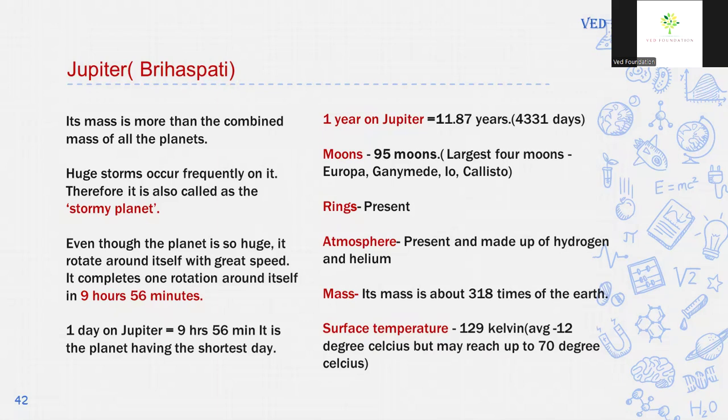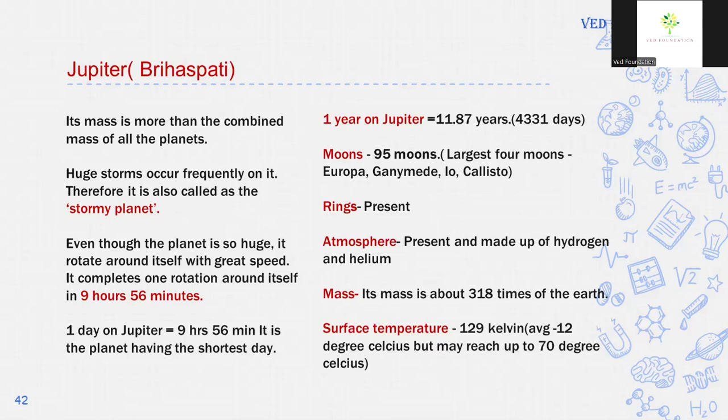Huge storms occur frequently on its surface. Therefore, it is also called as the stormy planet. Even though the planet is so huge, it rotates around itself with great speed. It completes one rotation around itself in 9 hours 56 minutes. One day on Jupiter is of 9 hours 56 minutes and it is the planet having the shortest day. 1 year on Jupiter is 11.87 years and it is equal to 4,331 Earth days. Jupiter has 95 moons.